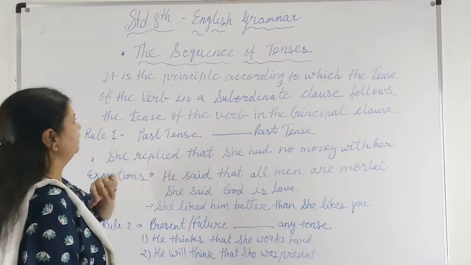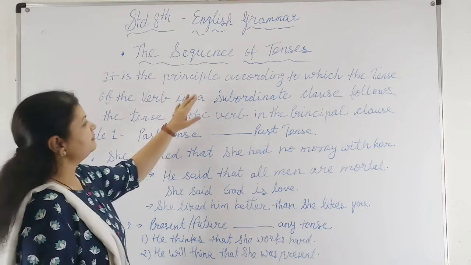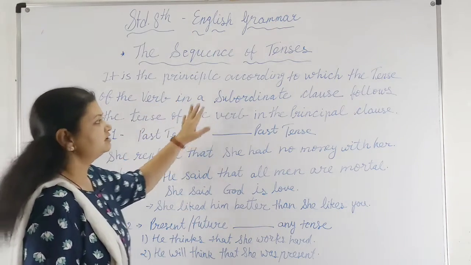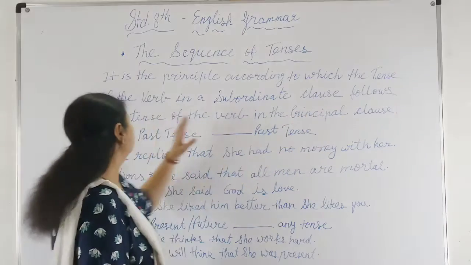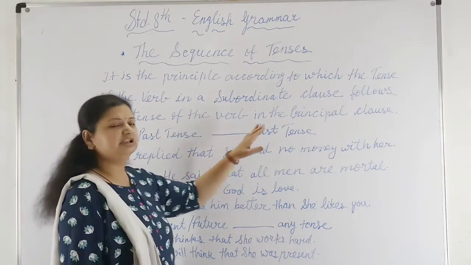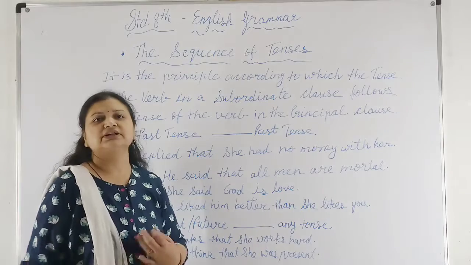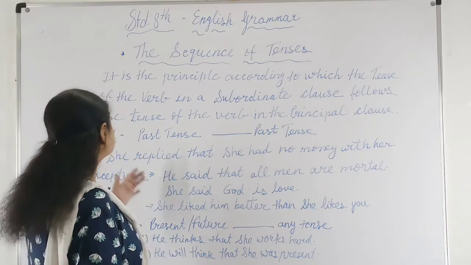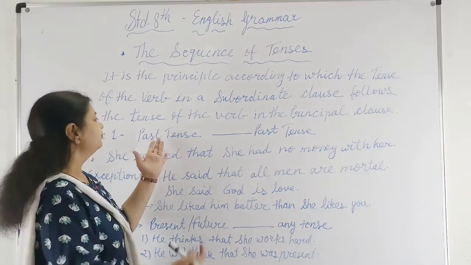Now, the sequence of tenses. It is the principle according to which the tense of the verb in a subordinate clause follows the tense of the verb in the principal clause. The same tense will be followed. Now there is a rule. Rule 1 is about past tense.